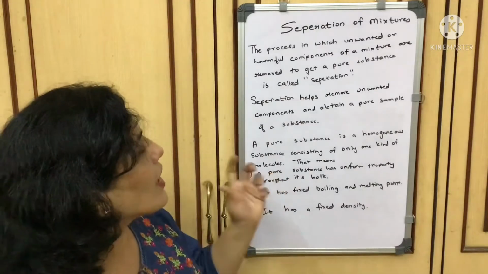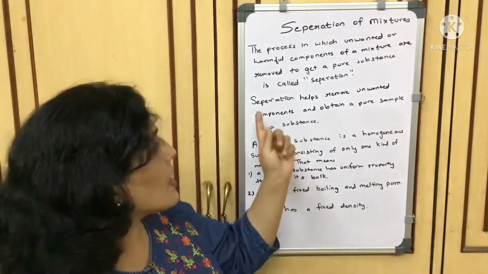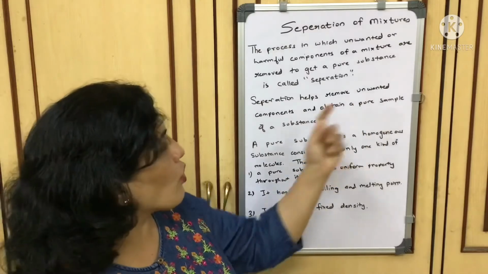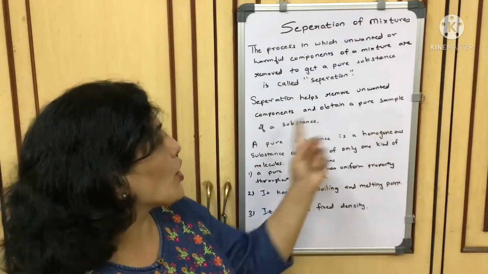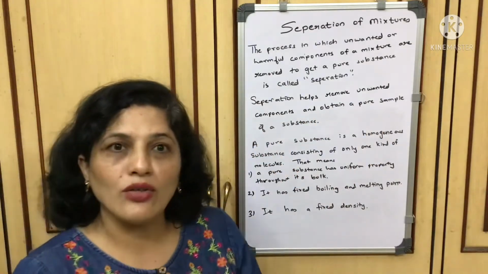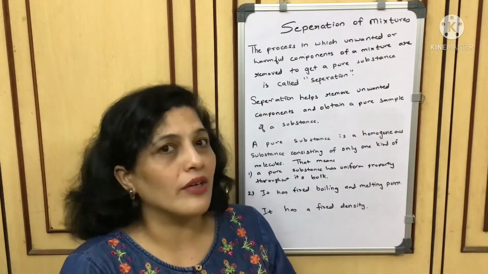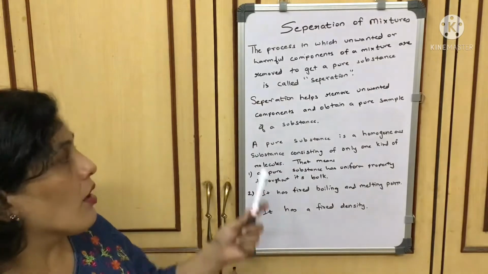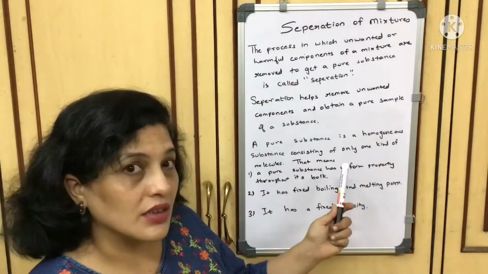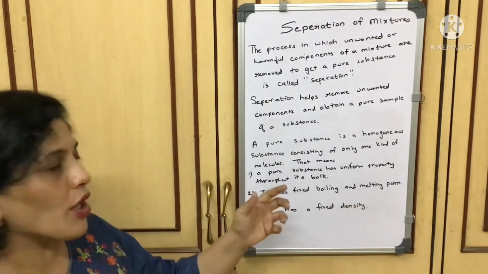Now what will happen when separation happens? Separation helps remove unwanted components and obtain a pure sample of a substance. As I told you, we boil and filter water so that we get pure drinkable water. Now what is a pure substance? Let's understand what is a pure substance.